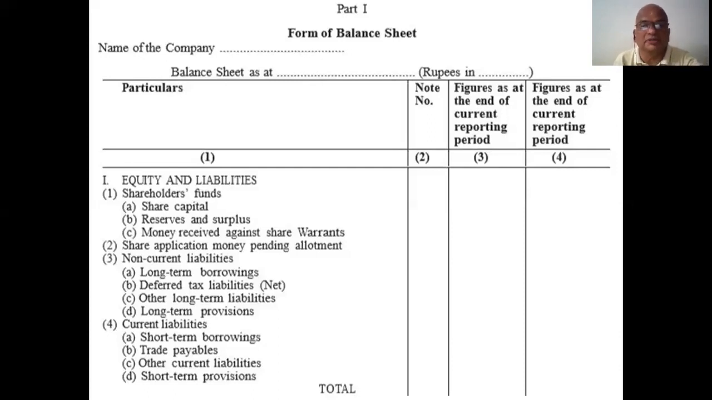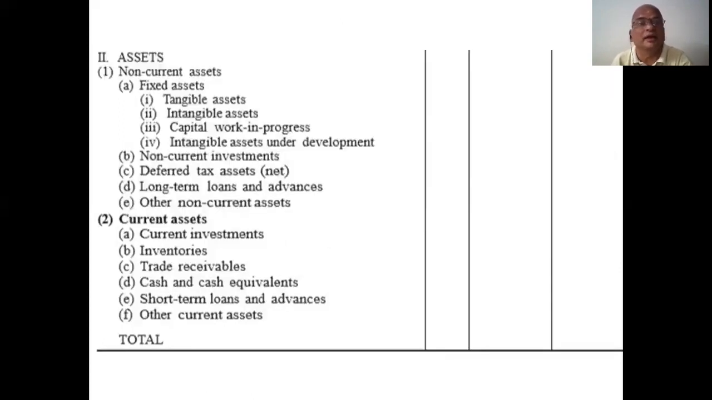So all these must be totaled here. Next, Roman number 2, assets. What are they? First one, non-current assets. What are the non-current assets?